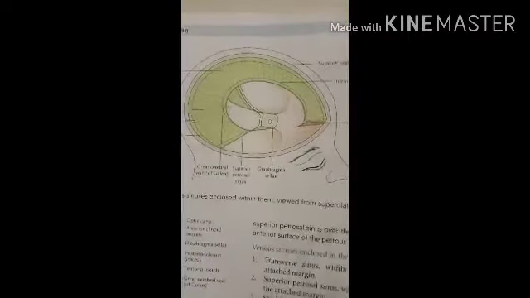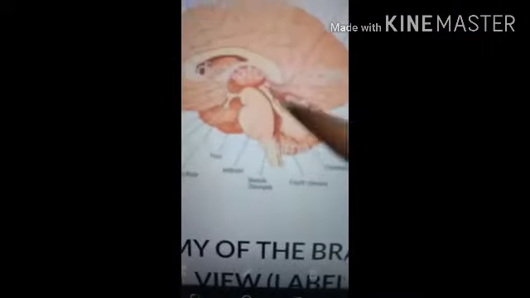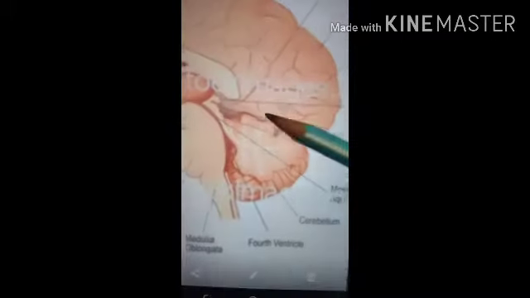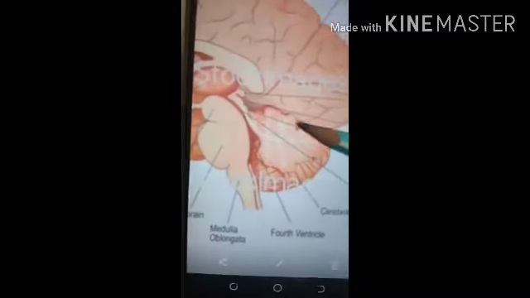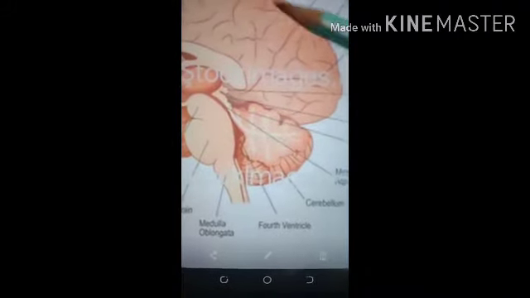The hindbrain consists of the pons, medulla, and the cerebellum. Here in this diagram you can see the pons, medulla, and the cerebellum. So the fold is present here, and it divides these three structures from the cerebrum.